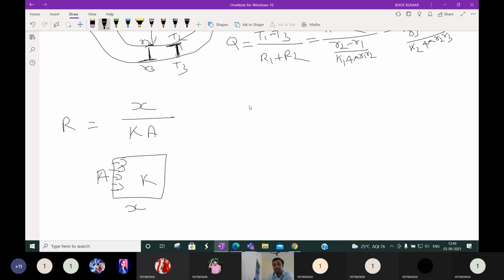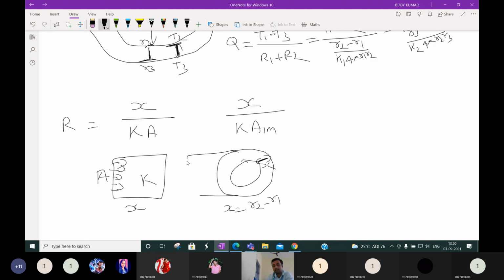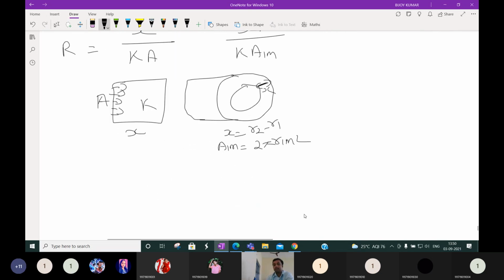For a cylinder, what is the value of R? X by K A LM, where X is the thickness, or you can say X is equal to R2 minus R1. And A LM is nothing but 2 pi R LM into L, the logarithmic mean area. And R LM is nothing but R2 minus R1 by ln of R2 by R1. Please remember these things.